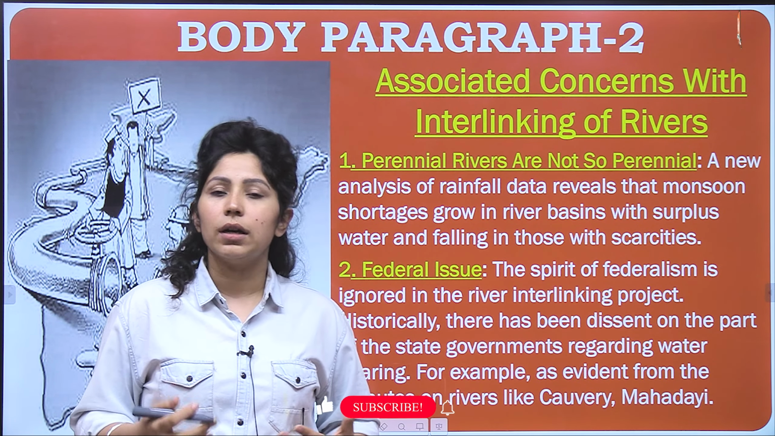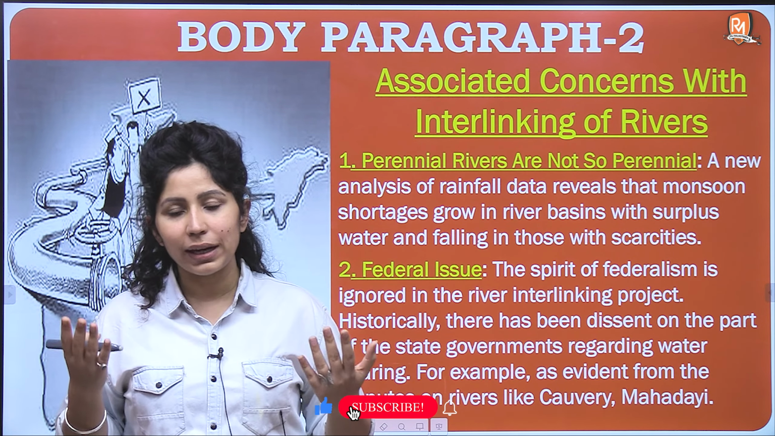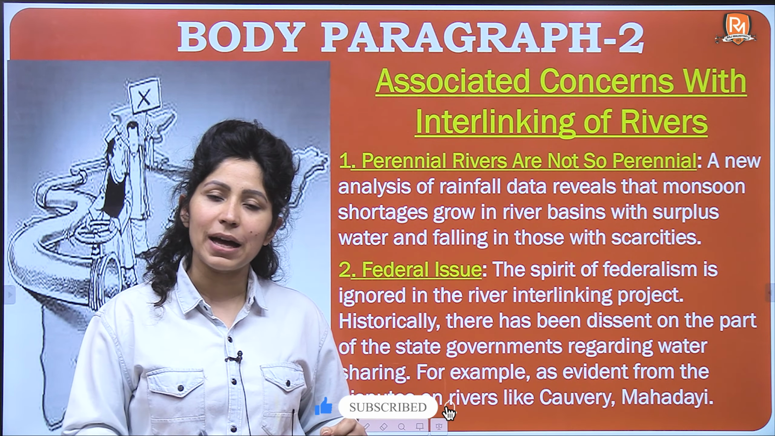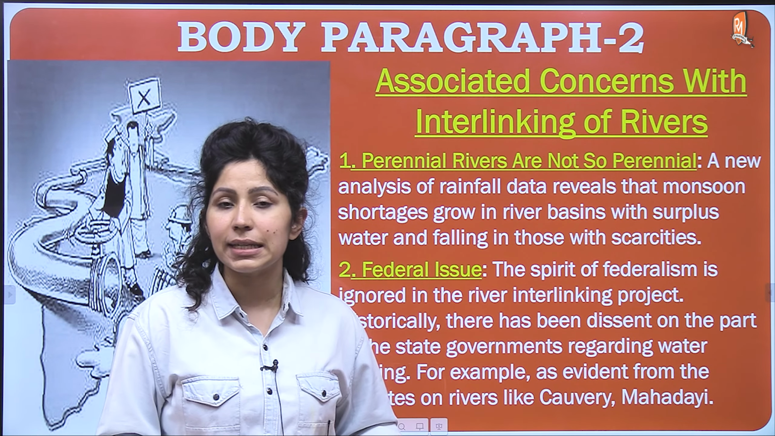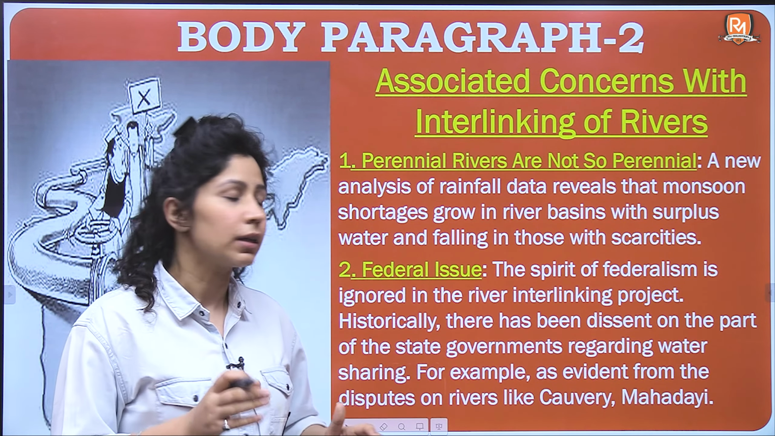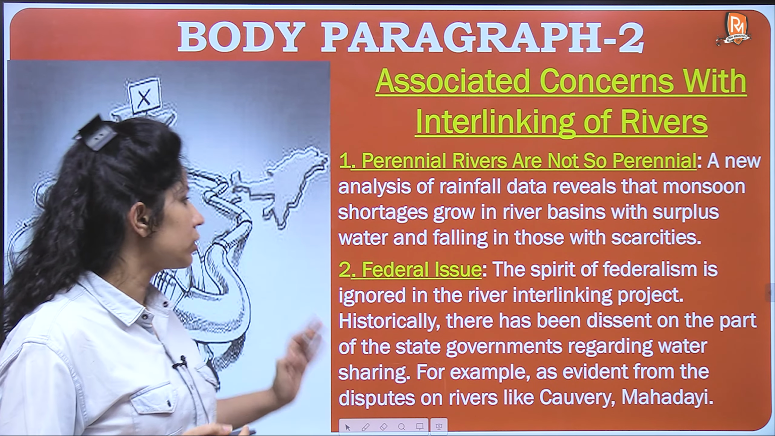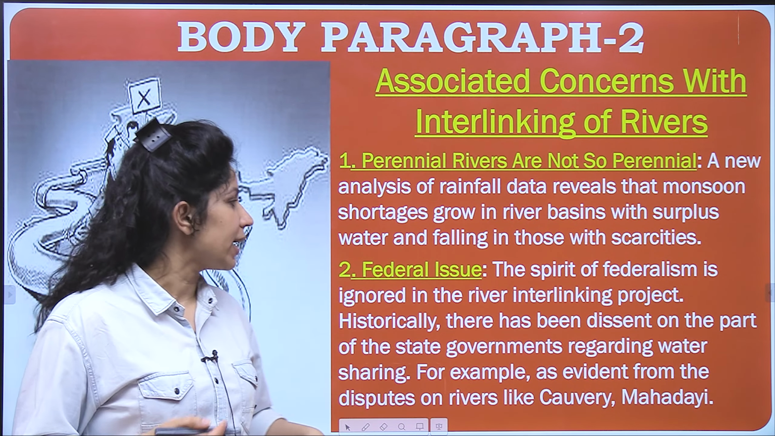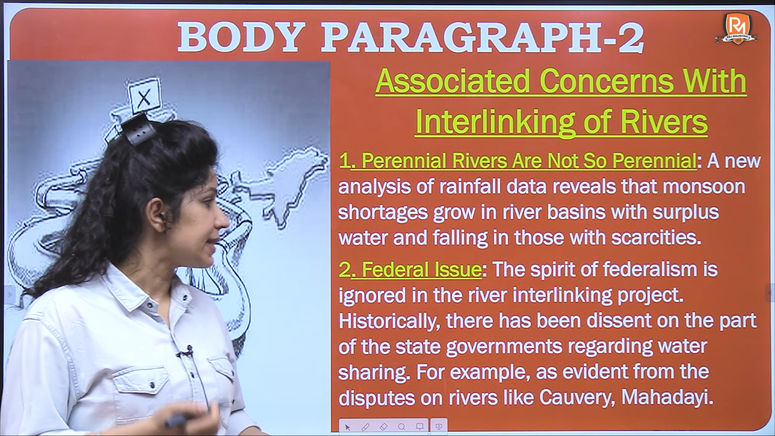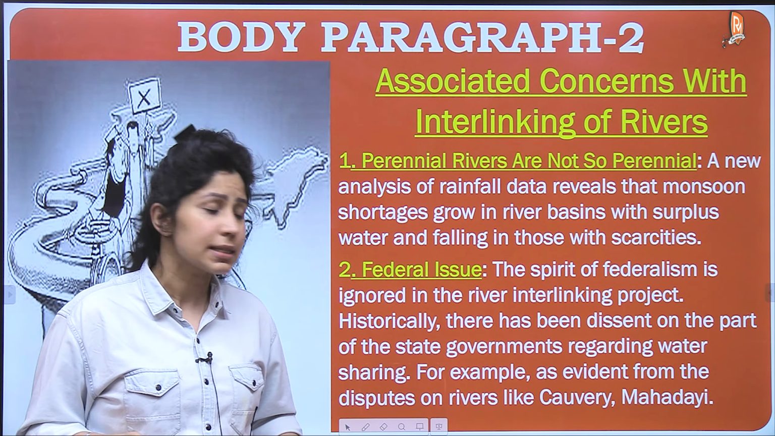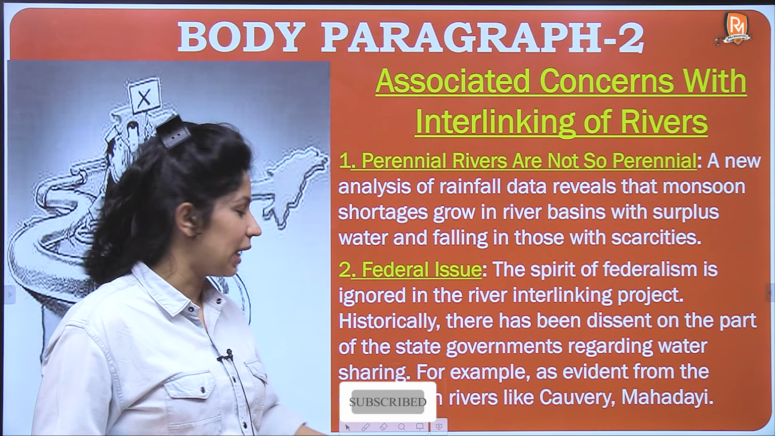And these issues will come to the limelight with time as the Centre brings up interlinking of rivers. So keeping federalism in balance might be an issue. The spirit of federalism is ignored in the river interlinking project. Historically, there has been dissent on the part of the state governments regarding water sharing, as evident from the disputes on rivers like Kaveri and Mahadayi.